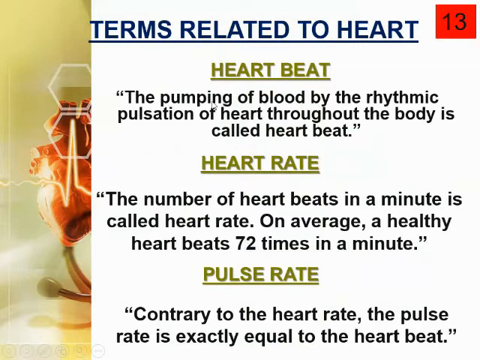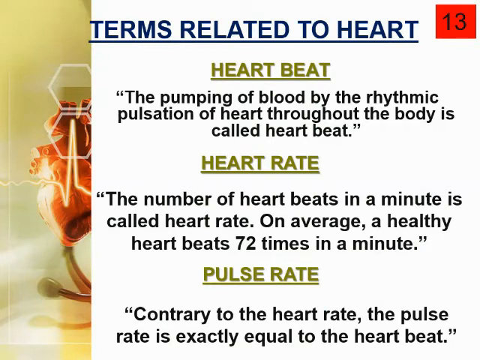What is heartbeat? The pumping of blood by rhythmic pulsation. We have already discussed that the human heart muscles are cardiac muscles, okay, and they are able to contract and relax. Because of this contraction and relaxation, the heart pumps blood towards the lungs and towards all parts of the body.